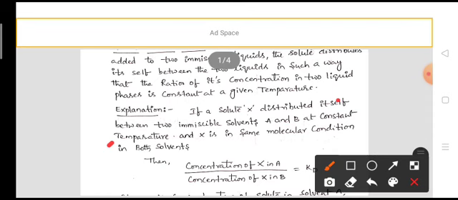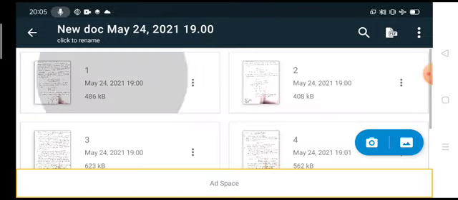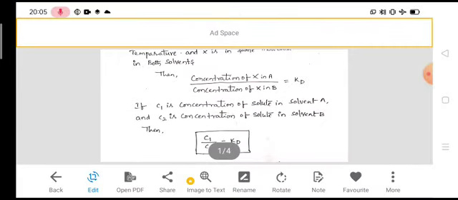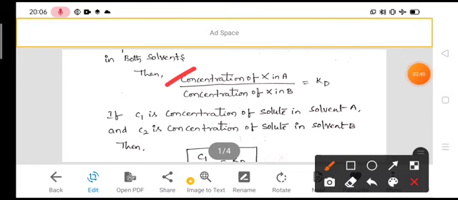Once again, if a solute X is distributed between two immiscible solvents A and B at a constant temperature, and X is in the same molecular condition in both solvents, then according to Nernst distribution law, the concentration of X in solvent A divided by the concentration of X in solvent B is always constant.